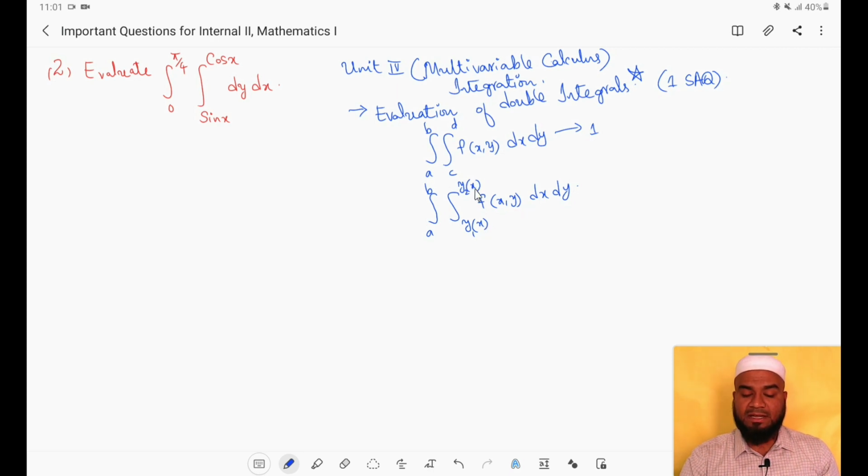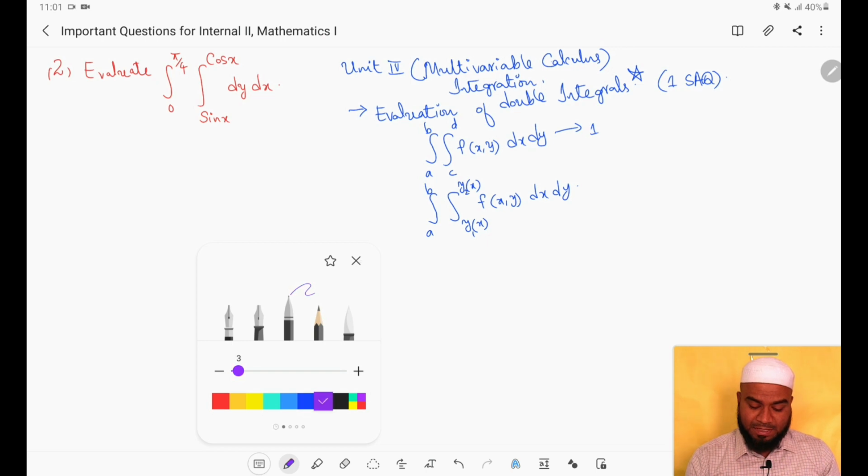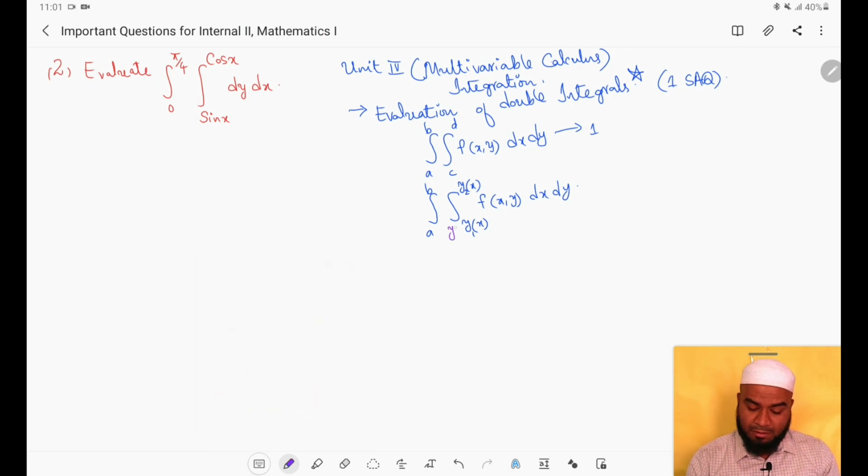When the limits are in terms of x, for example sin x to cos x, then we have to understand that these are the limits for y. So we have to consider these limits for y: y equals y1 of x to y2 of x, and x equals a to b. And we have to change the order also.